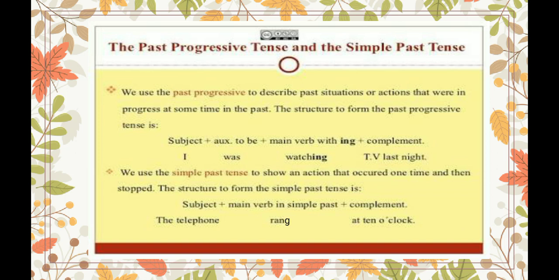In simple past, we first write subject, then main verb in past form, and then complement, like the telephone rang at 10 o'clock. And the example of past continuous, I was watching TV last night. I hope you understood the difference between past continuous and simple past. I hope you also understood when to use past progressive or past continuous and when to use simple past.